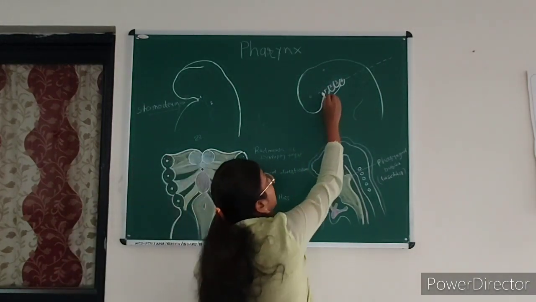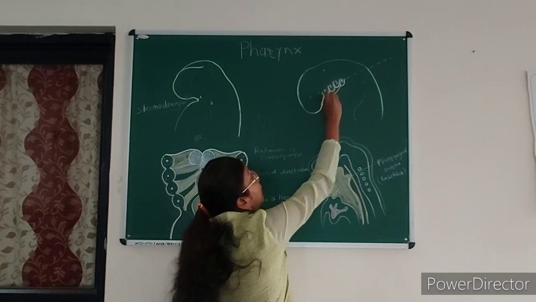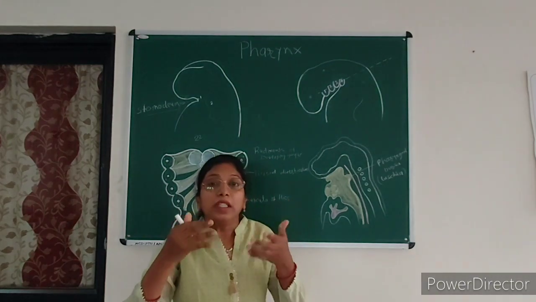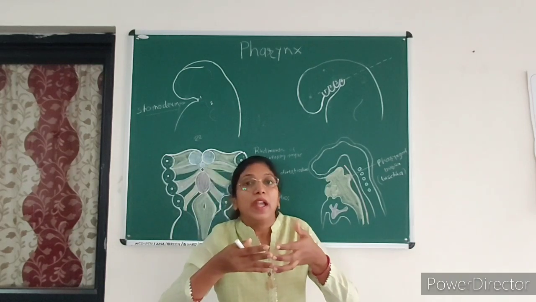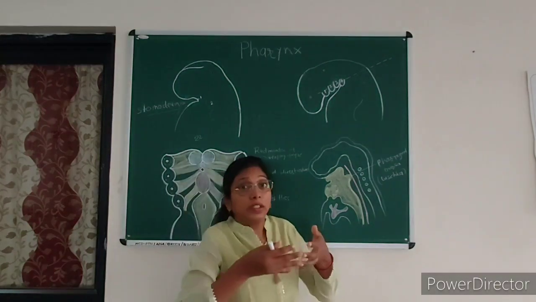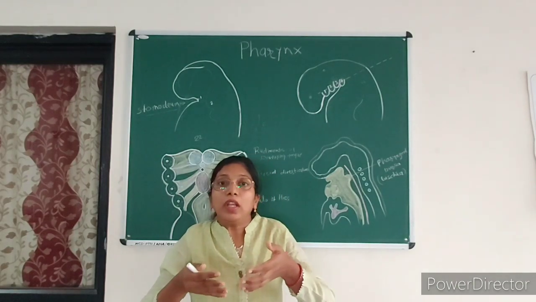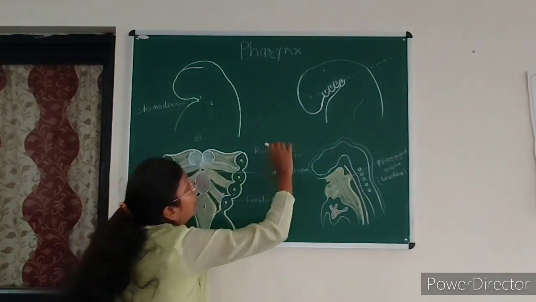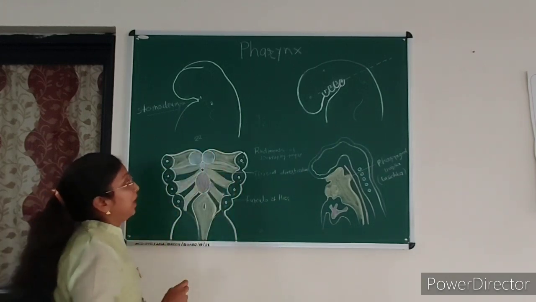Now this mesenchymal bar extends from dorsal to ventral and medially to the midline, and the corresponding bars fuse with each other and form the pharyngeal apparatus. So this pharyngeal bar supports the lateral wall as well as the ventral wall of the pharynx. Now when you cut through this, here you can see the floor of these pharyngeal arches.